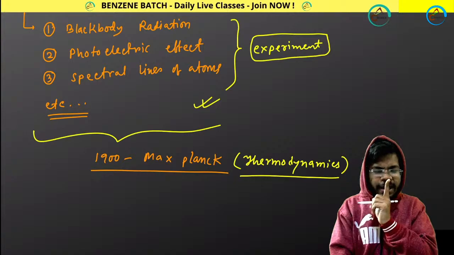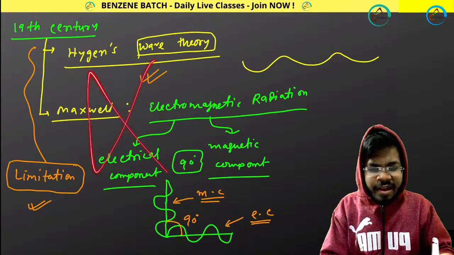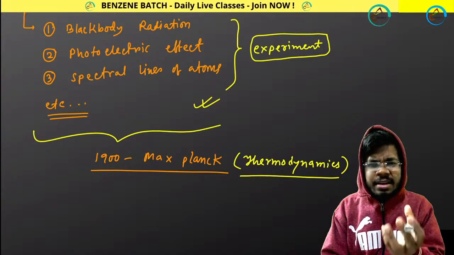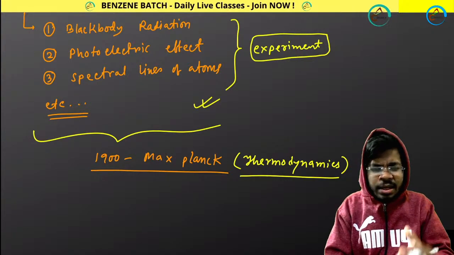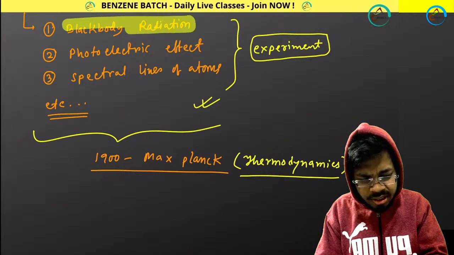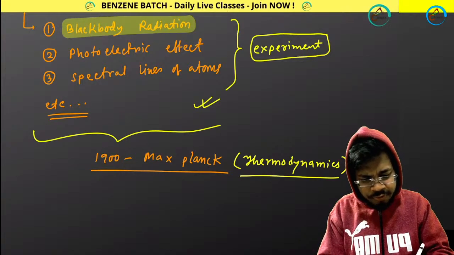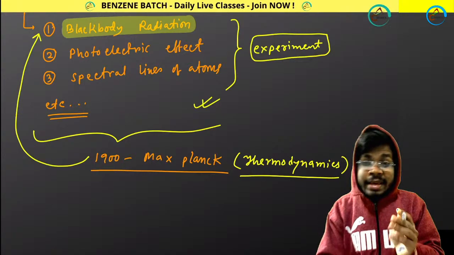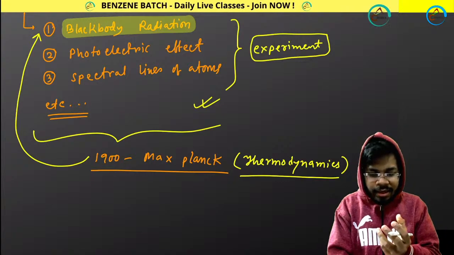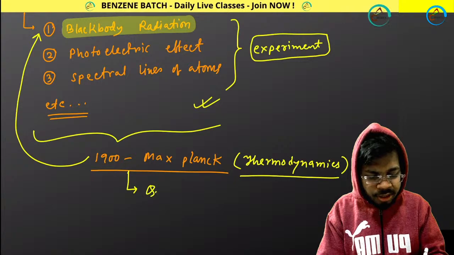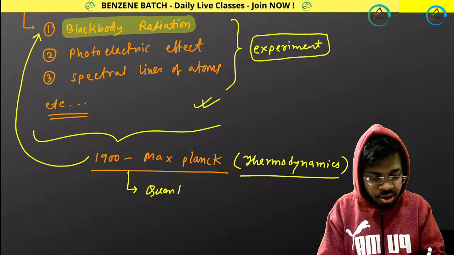And he said, okay, as these theories are failing, what will I do? I will incorporate a new theory, and based upon this new concept, I will try to explain black body radiation. So Max Planck, for the first time, tried to explain black body radiation with his new theory, and that was the first application of quantum theory.